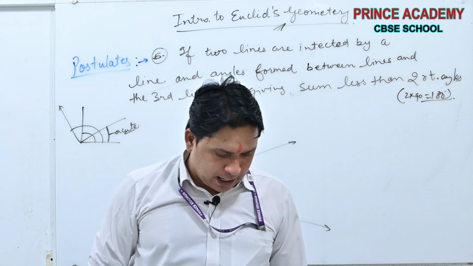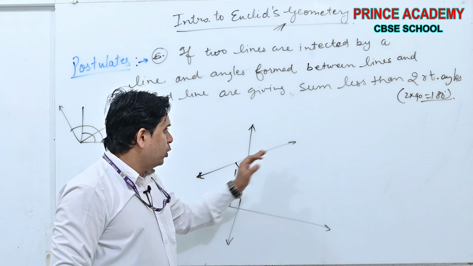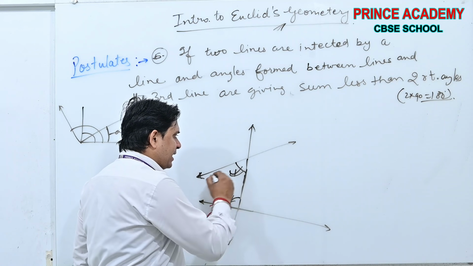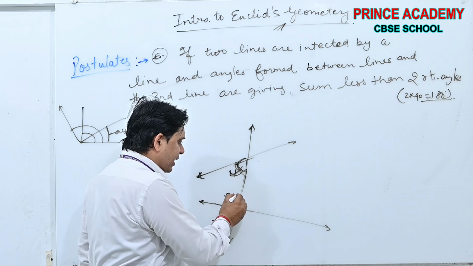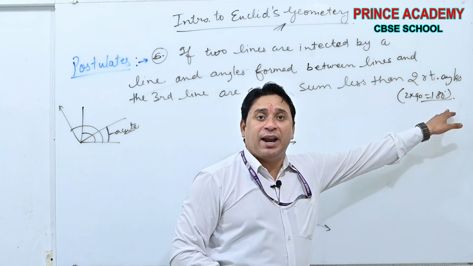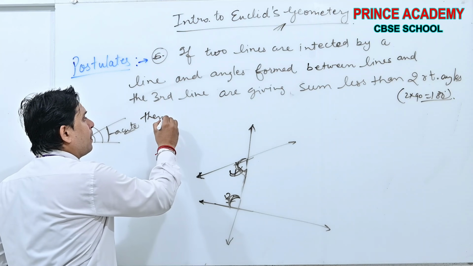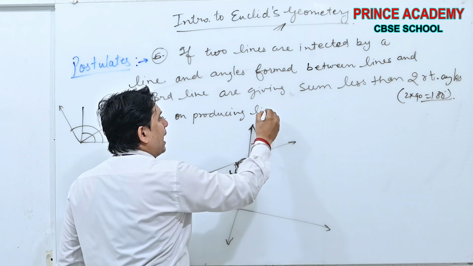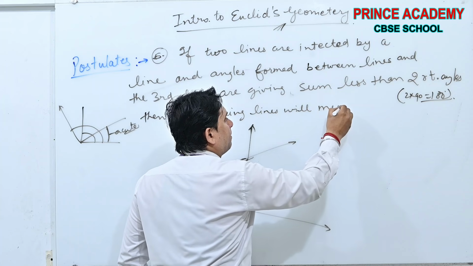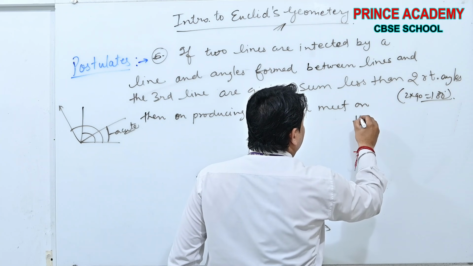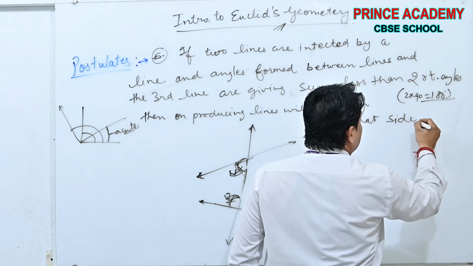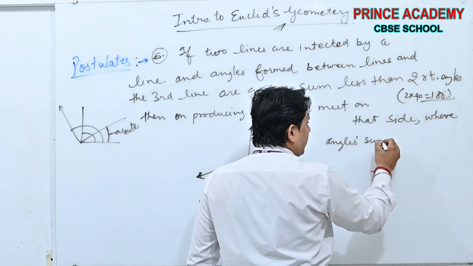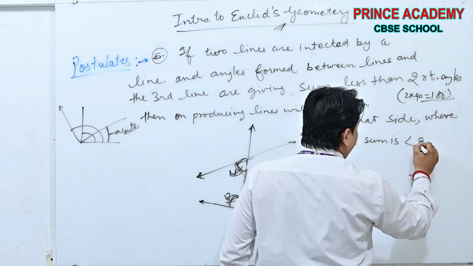Okay, if the two lines are intersected by a line and the angles formed between the lines and the third line are giving a sum of less than 180 degrees, then on producing the lines, they will meet on that side where the angles sum is less than 180 degrees.